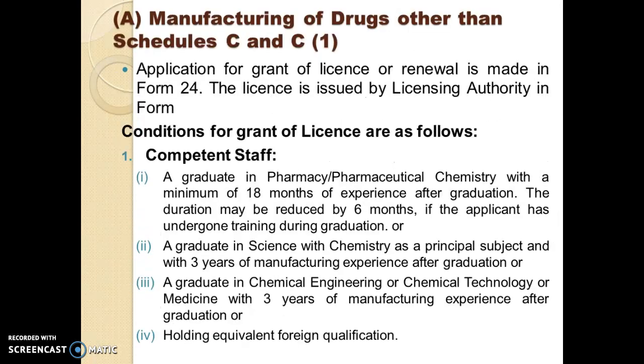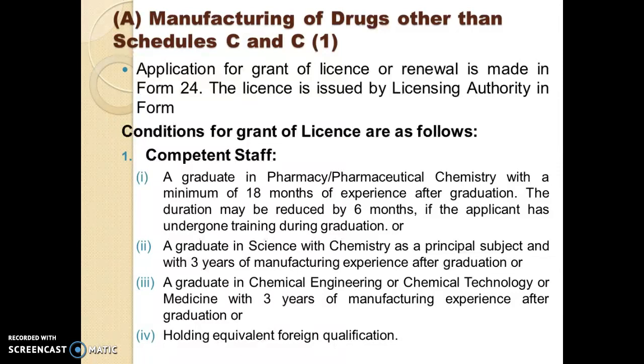According to this Drugs and Cosmetics Act, they are all prohibited towards the manufacture and sale of drugs. First of all, we are going to see what are the licenses that are required for manufacturing of drugs other than Schedule C, C1. So the application for grant or renewal for drugs other than Schedule C, C1 is made in Form 24. The license is issued by the licensing authority in this form only. The conditions for grant of license are as follows.